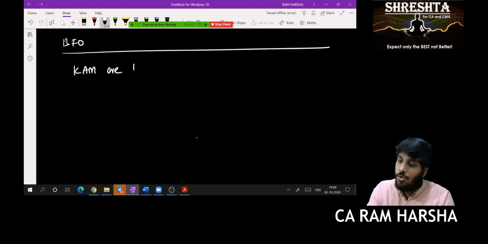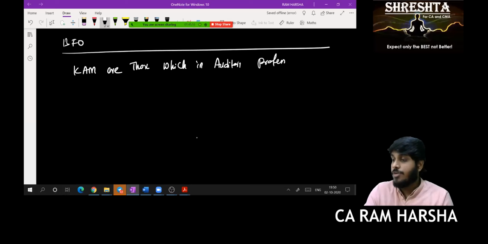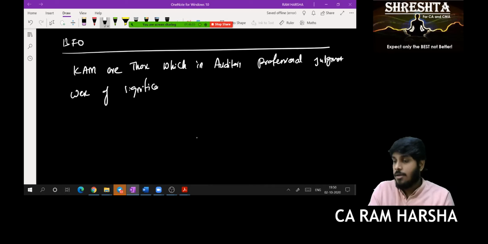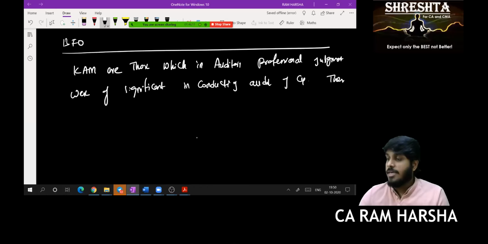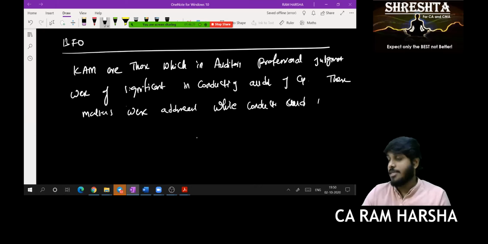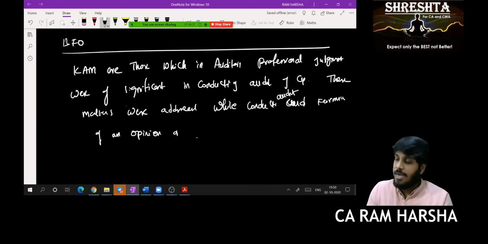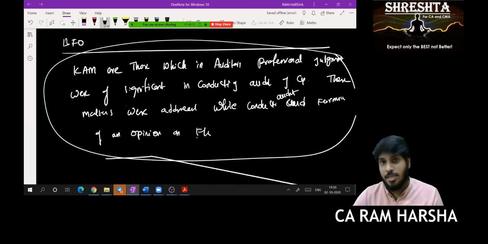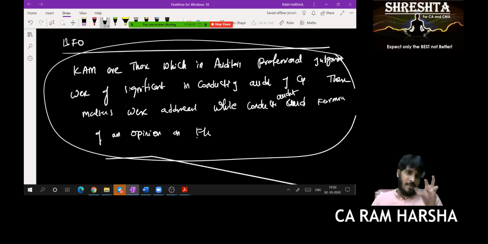Key audit matters are those matters which, in the auditor's professional judgment, were of most significance in conducting the audit of the current year.